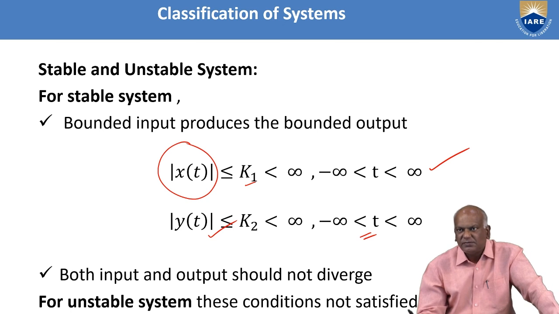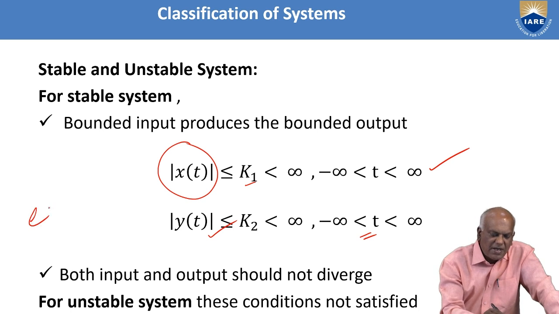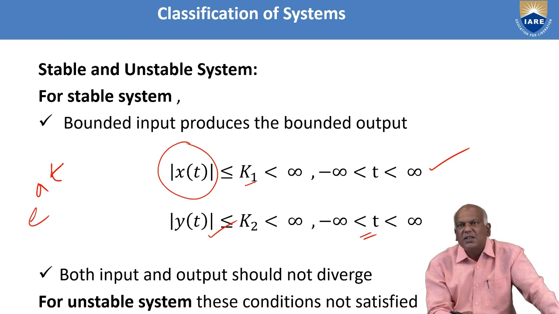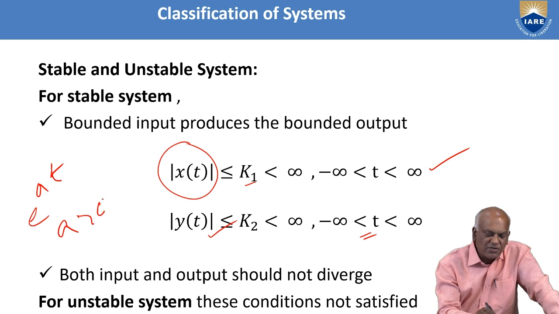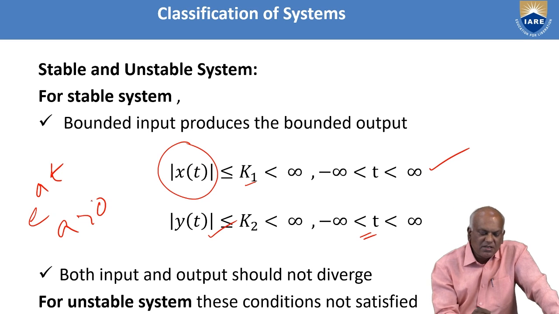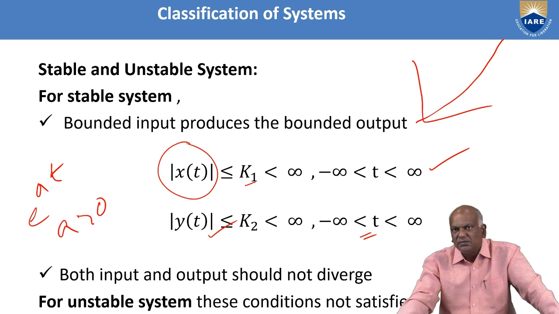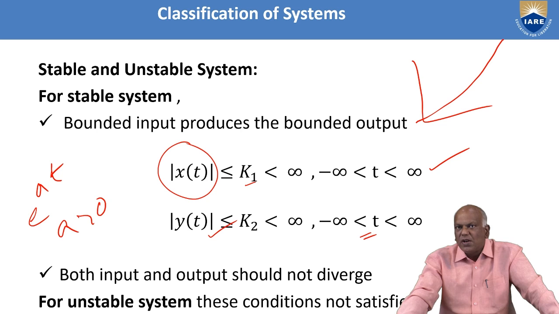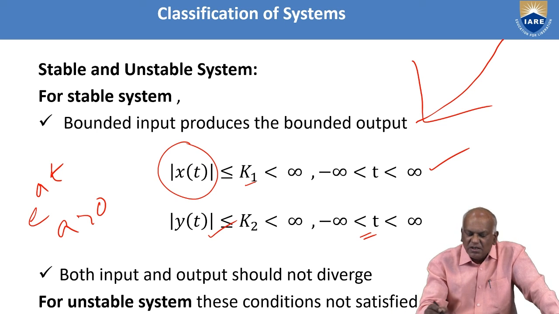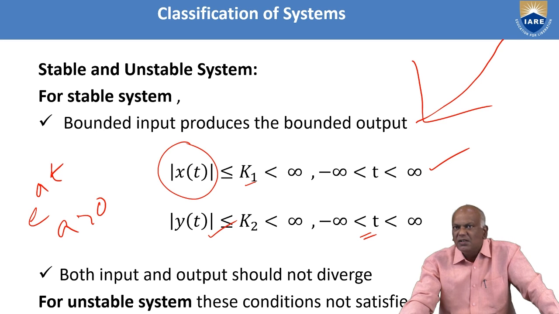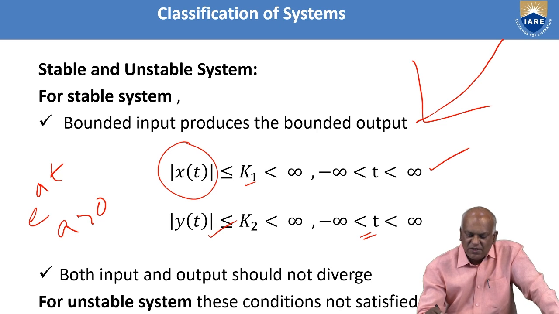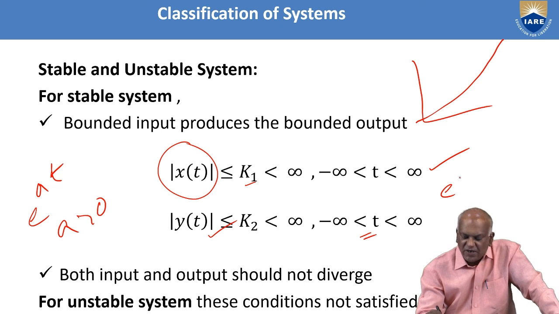Suppose let us take e power a t as an input signal. When a is greater than 0, what happens? For positive values of a, it is an exponentially rising curve. This can approach an infinite value. That means the input is unbounded. Similarly, the corresponding output is also unbounded. Then the system is an unstable system.